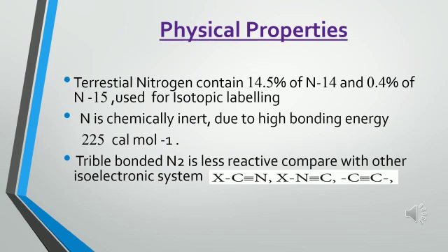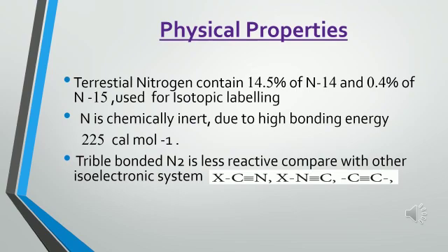Third point, triple bonded nitrogen. In between the two nitrogen atoms, it contains a triple bond, which is less reactive compared with the other isoelectronic systems. Now consider C triple bond N, N triple bond C, or C triple bond C. These are isoelectronic systems similar to N triple bond N. That is nothing but the nitrogen molecule.